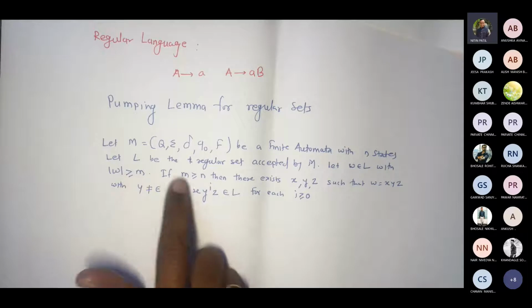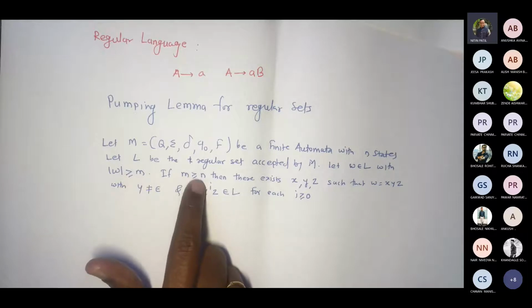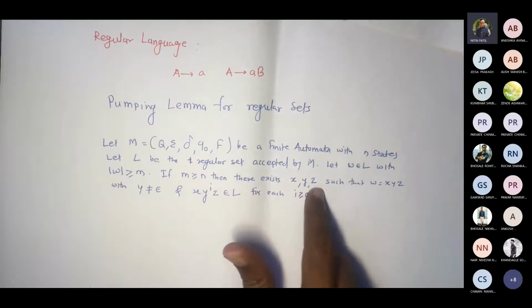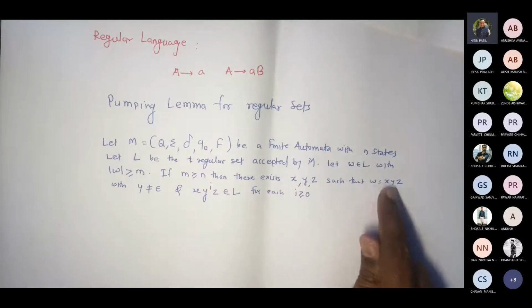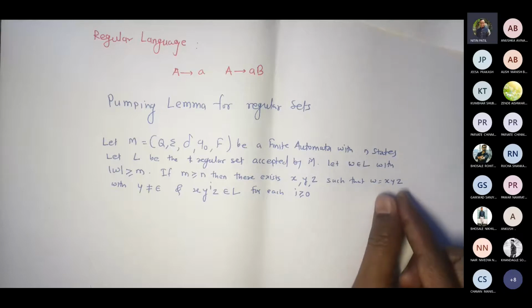And I am assuming that this m either would be the same as the number of states or a bigger number than your number of states. Then there exist x, y, z such that W can be written in this form xyz. Like this is concatenation.